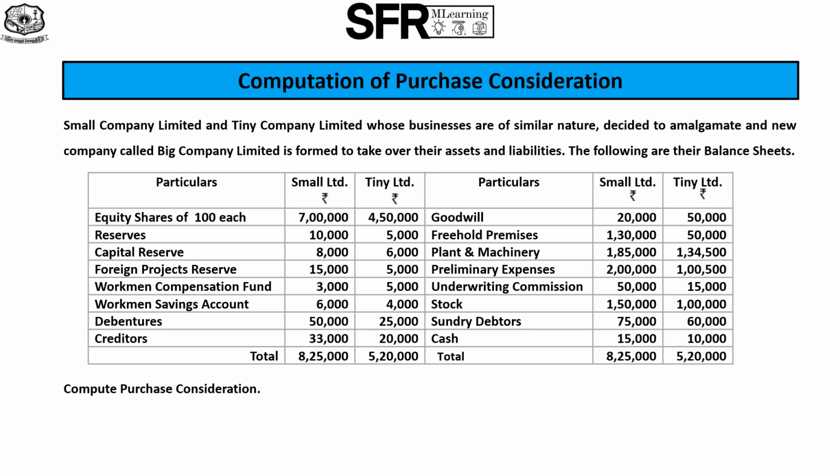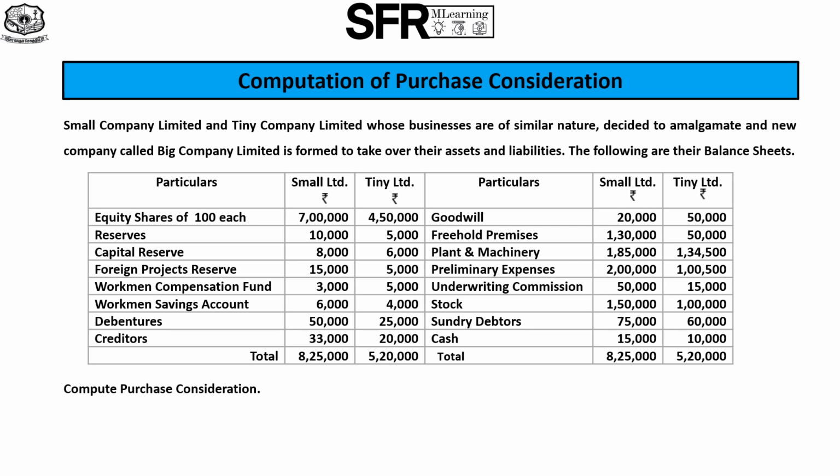Now, we are going to compute purchase consideration in the following case of amalgamation. Small Company Limited and Tiny Company Limited, whose businesses are of similar nature, decided to amalgamate, and a new company called Big Company Limited is formed to take over their assets and liabilities. The following are their balance sheets.